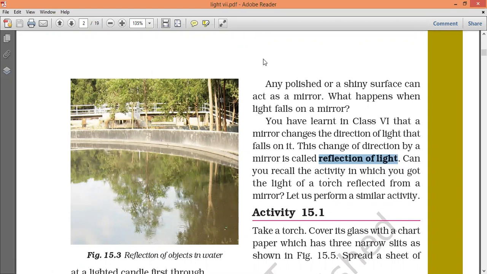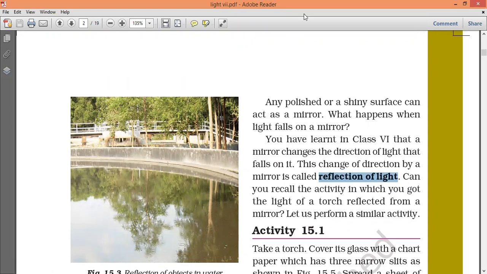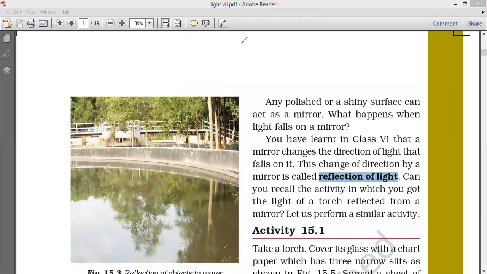So suppose, see here, this is a mirror, right? One object is there, any object.